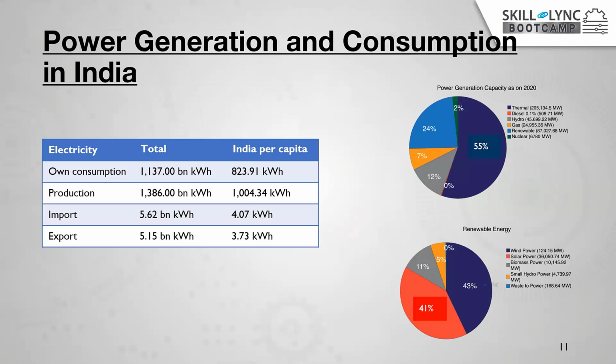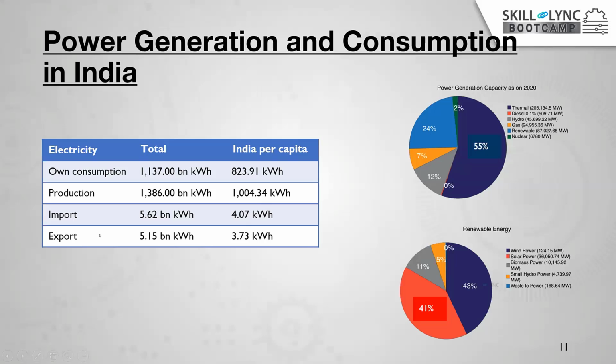to run this electric vehicle, we require power, right? So how much power are we able to generate in India? At present, India's own consumption is 1037 billion kilowatt hours. If you go for the per capita value, it is 823.91 kilowatt hours per capita. And how much are we producing? We are producing 1386 billion kilowatt hours. And per capita it is 1400.34 kilowatt hours per capita.